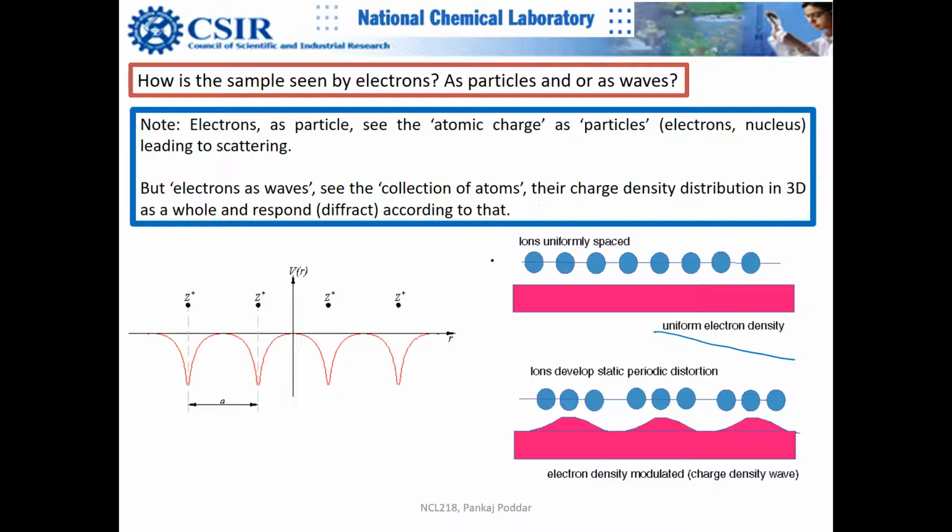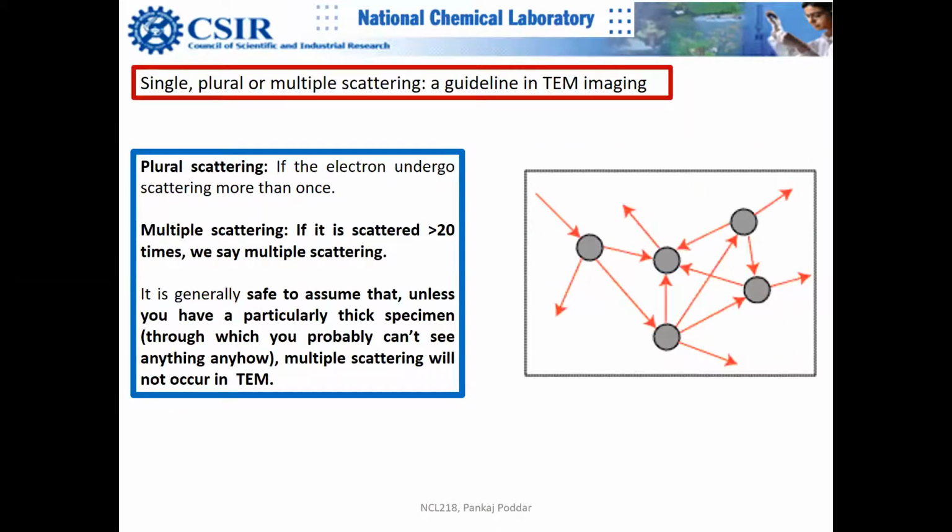The Coulombic field is homogeneous here. If there is an inhomogeneity, for example if positively charged ions are accumulated at one place, then there will be some modulation in the electron density. You can understand it like this. Okay. So another concept is single, plural, and multiple scattering.